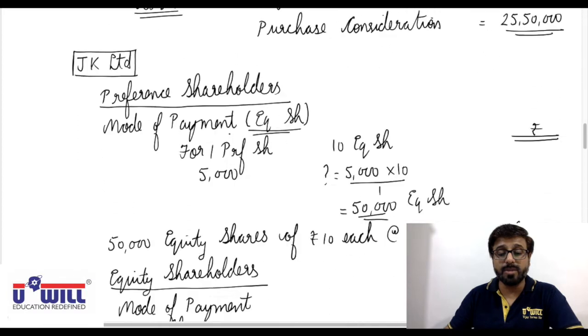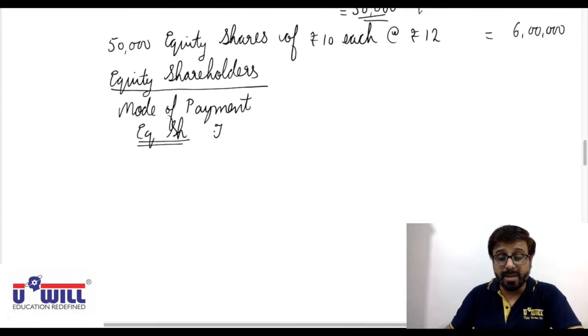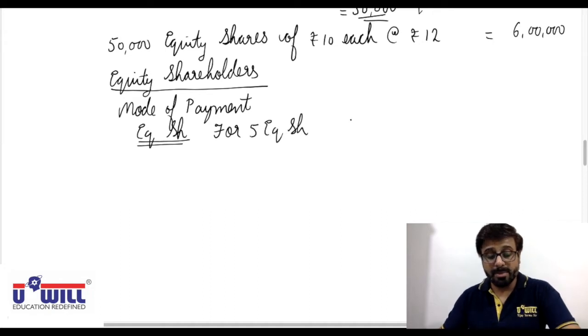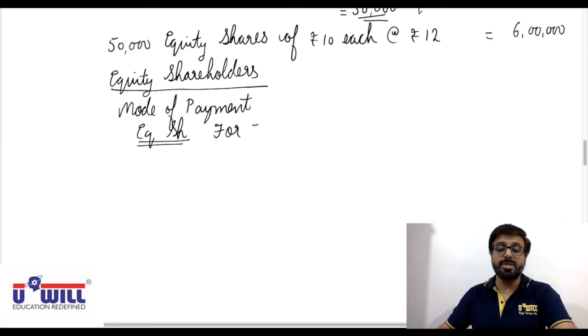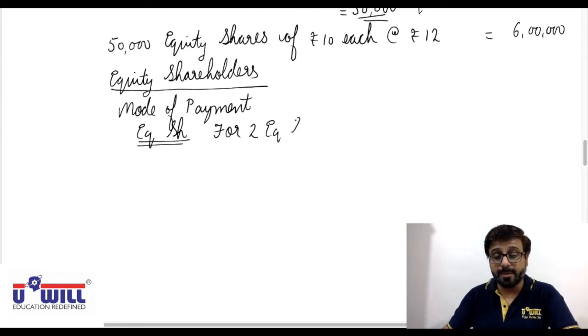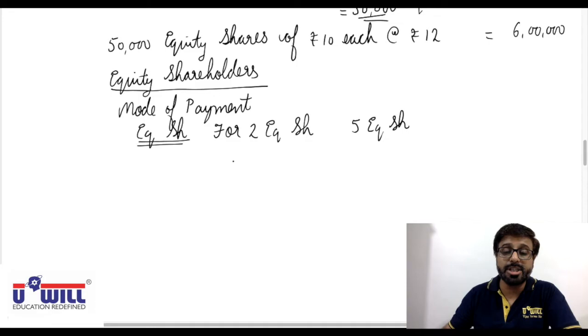So now the equation would be this way. Second part we will mention first. For every 2 equity shares of JK Limited, 5 equity shares will be issued in DJ Limited.